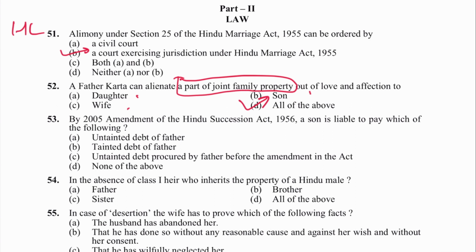Untainted debt of father, tainted debt of father, untainted debt procured by father before the amendment of the act. Now there is no liability of son after 2005 amendment, लेकिन जो पहले के debts हैं he has to pay untainted वाले. What is untainted? Which is not immoral, not immoral मतलब moral debts होने चाहिए।